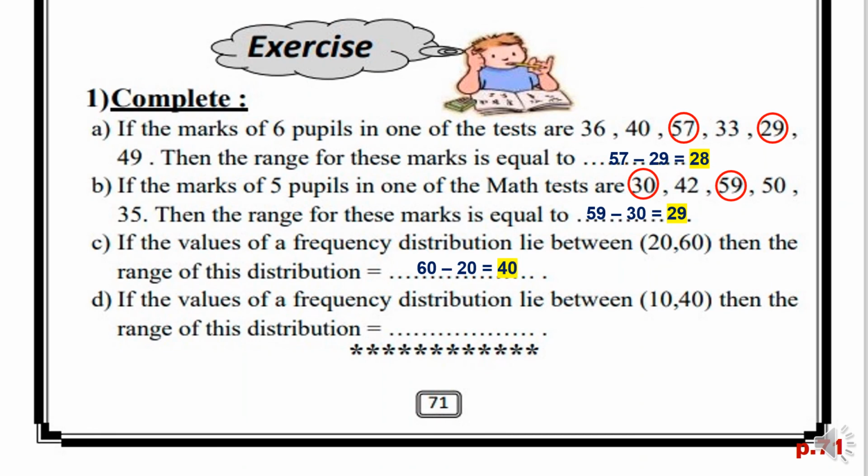If the values of the frequency distribution lie between 10 and 40, so 10 is the lowest value or the minimum value and 40 is the maximum value, then the range for this distribution is equal to maximum minus minimum. So 40 minus 10 equals 30.